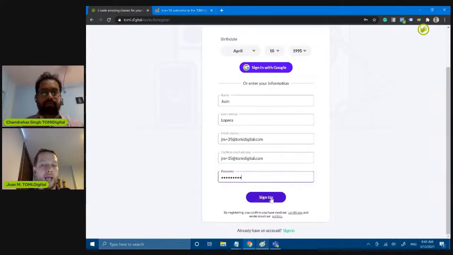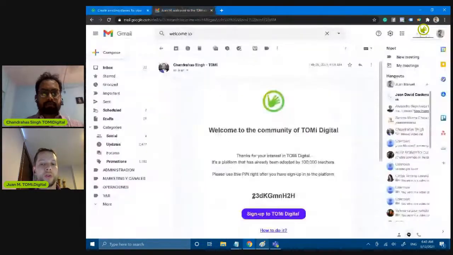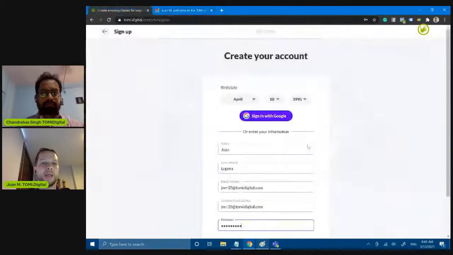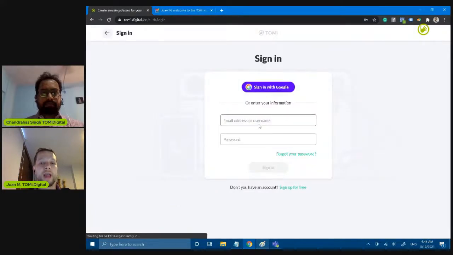After you click on Sign up, you're going to go directly to a screen that is going to ask for the PIN code. So you can just copy this and paste it in the next screen. Or if you already have an account and you didn't access the PIN code yet, what you need to do is log in. And let me show how to introduce the PIN code in the profile side.